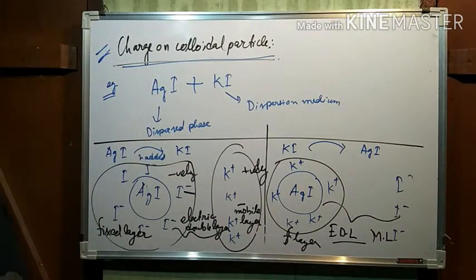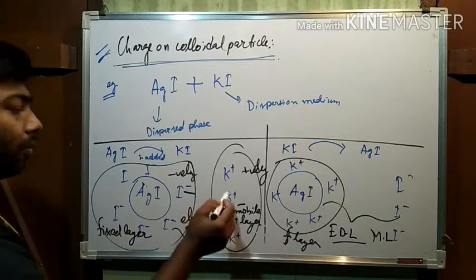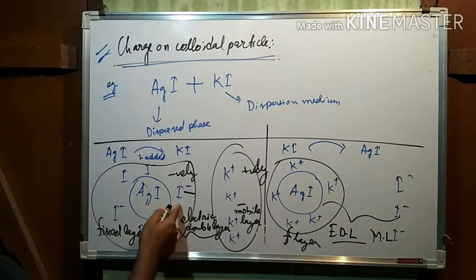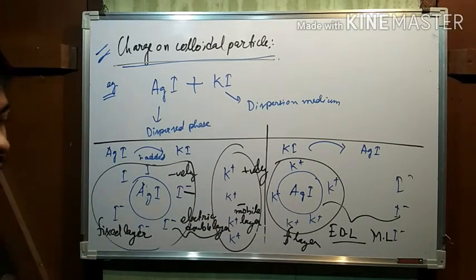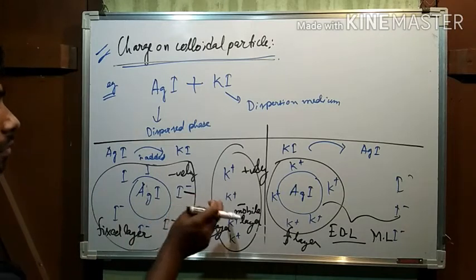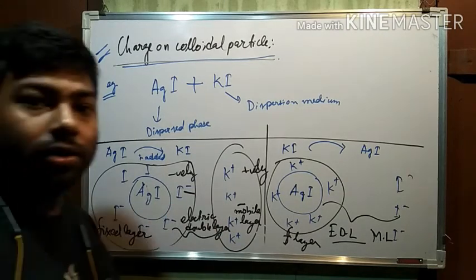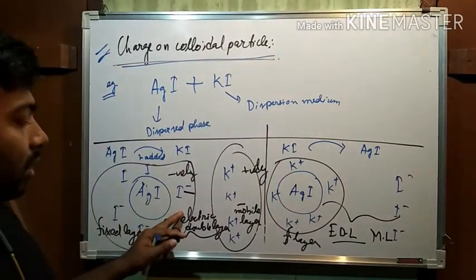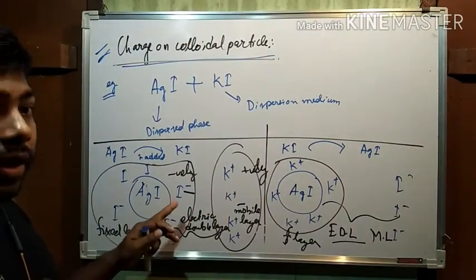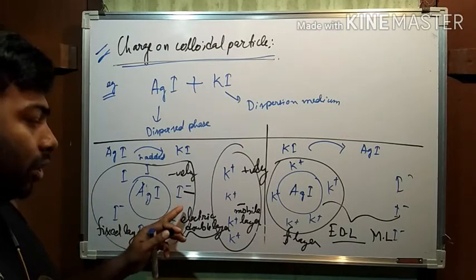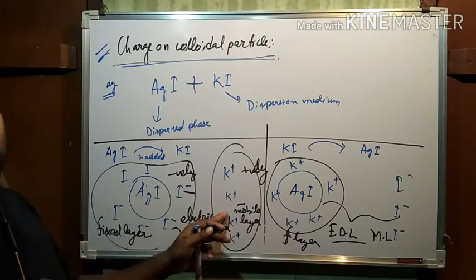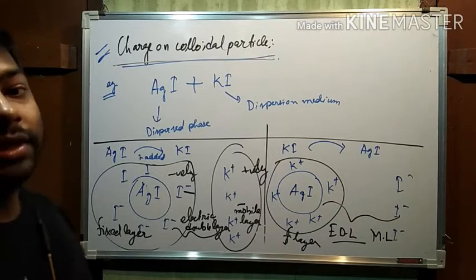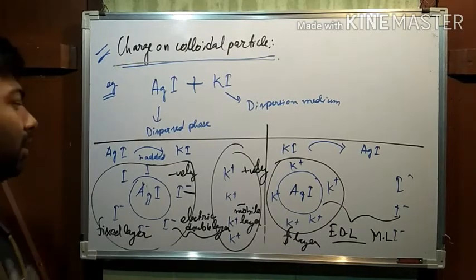Okay, electrical double layer. Now see, here are the two opposite charges. If two opposite charges are there, then obviously for the individual negative charge and individual positive charge, some potential will also be there. That's why the difference between the potential of the negative charge and the positive charge is known as the zeta potential.